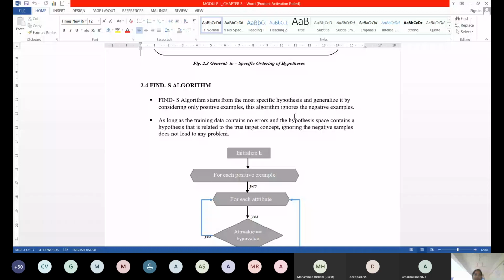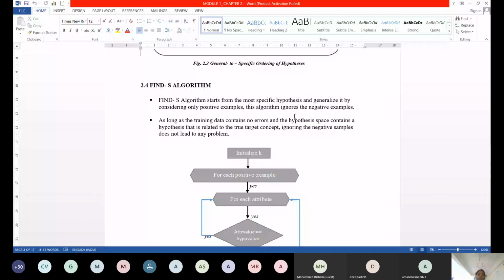The next algorithm, both are supervised only. My job is to initialize my hypothesis H with a highly specific hypothesis. I will start from highly specific and end up with a general one. In your concept space, if you consider the space of hypotheses, imagine a set of all hypotheses, big H, with a lot of parameters.